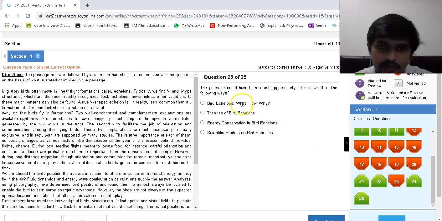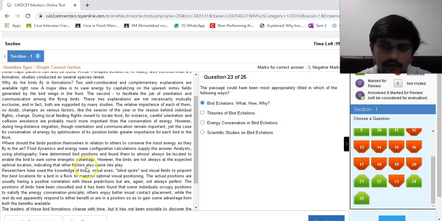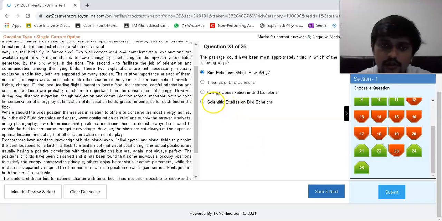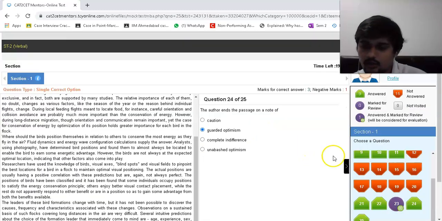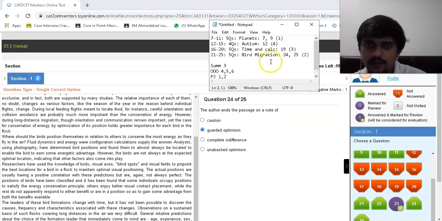These are not. I think this could be better, but I'll mark this for review. I'm not too sure about it. This is fine. I'm confused between the two. That's why I'm marking it for review. And also I don't have time now. I'm already in the less than 20-minute zone. So this is done. This is done.